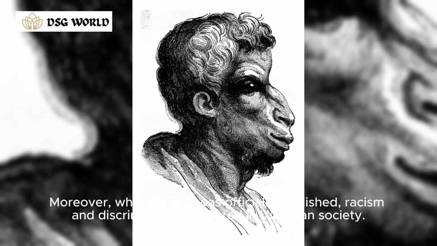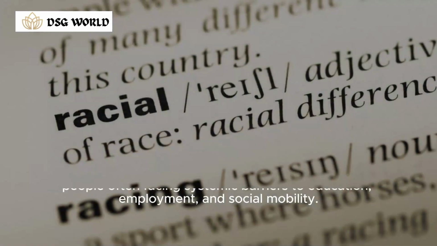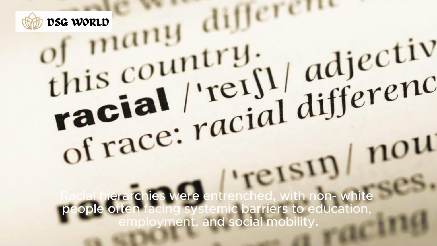Moreover, while slavery was officially abolished, racism and discrimination persisted in Victorian society. Racial hierarchies were entrenched, with non-white people often facing systemic barriers to education, employment, and social mobility.